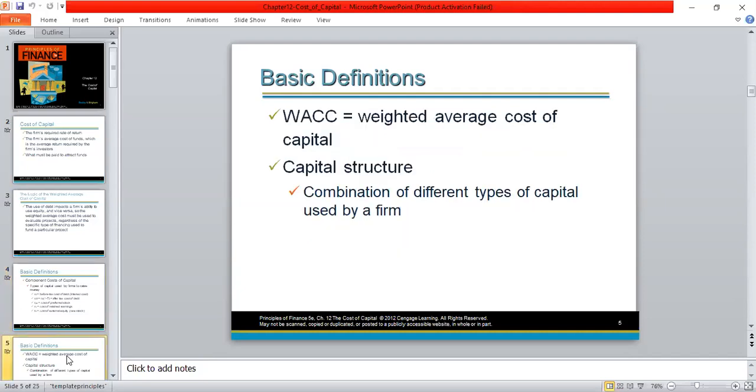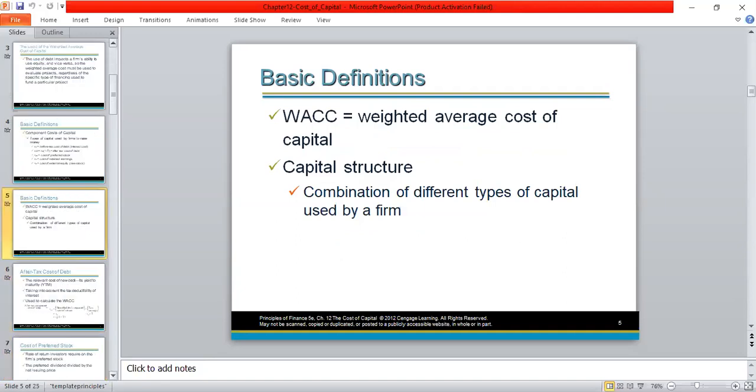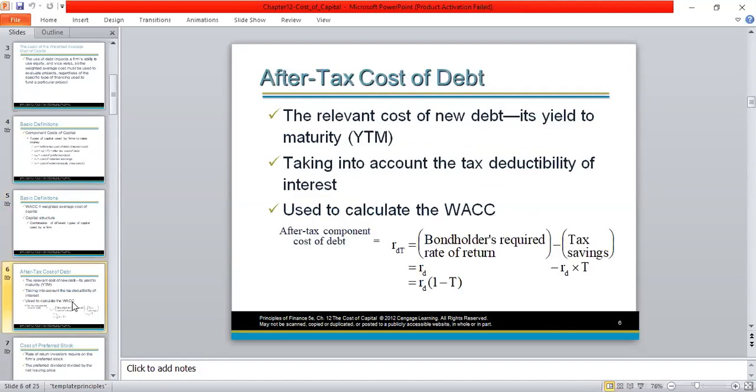So what I have explained earlier, weighted average cost of capital. Capital structure is the combination of different capitals in the company's total capital. Usually we are using weighted average cost of capital after tax. In other words, all the cost of capitals we have to take after the tax saving benefit. This is especially applicable for debt capital because on debt capital, we are paying interest. So on the interest, we are saving tax. So when it comes to debt capital, we need to calculate after tax cost of debt. Since we are using after tax cost of debt for debt capital, our weighted average cost of capital is also after tax.